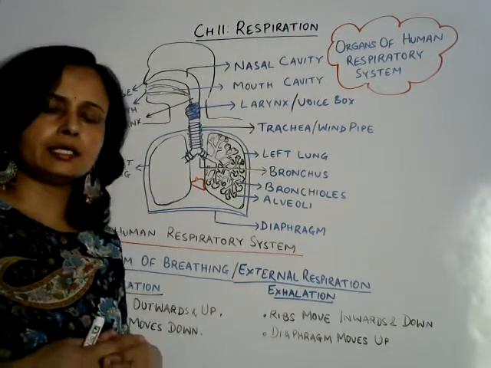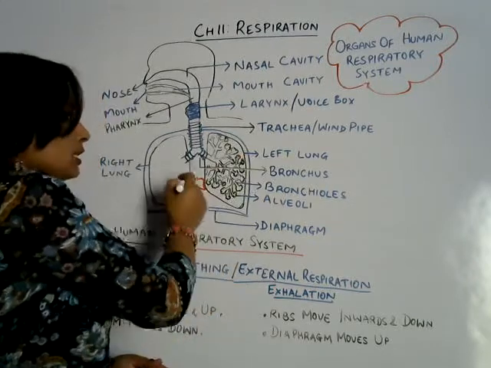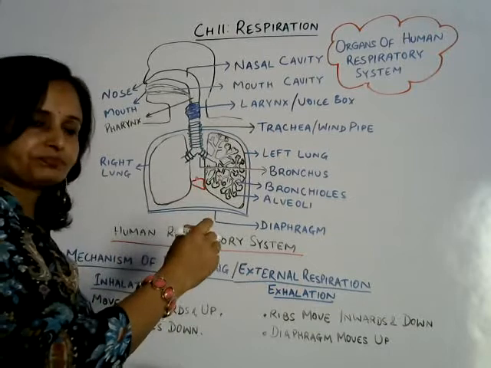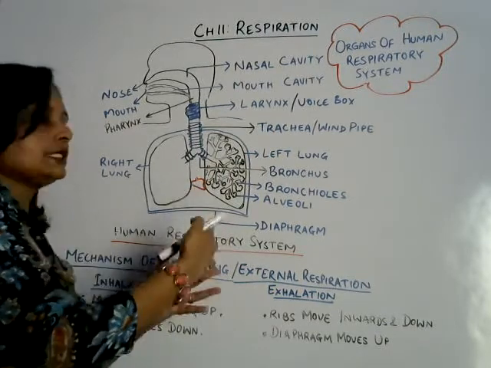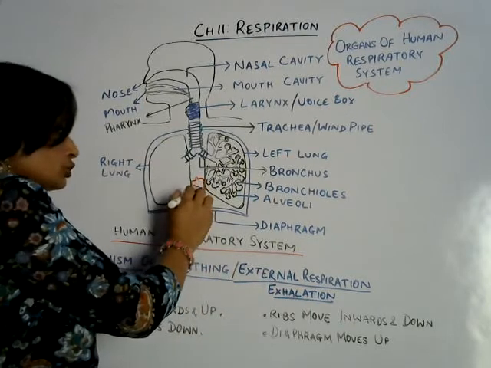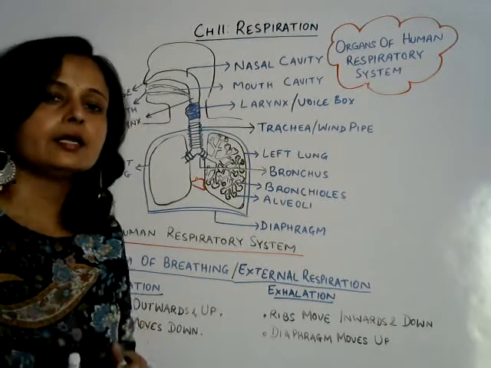Inside the rib cage the lungs are found, and this cavity is called the chest cavity. The heart is also found inside the rib cage, so the heart and lungs are protected inside the rib cage.